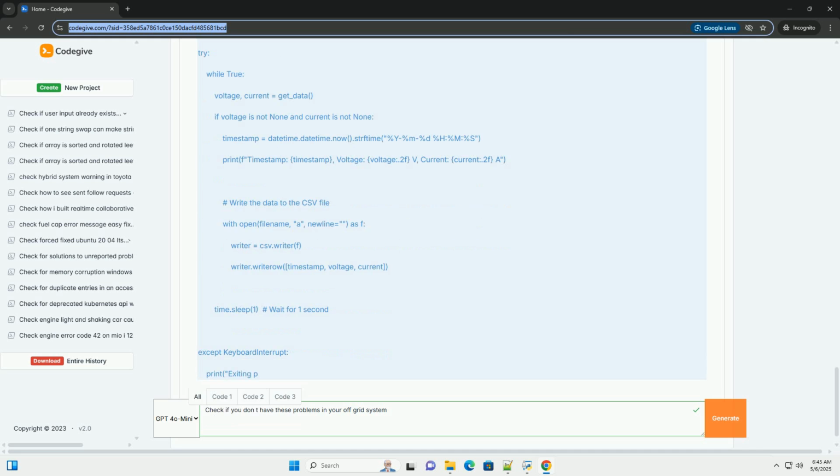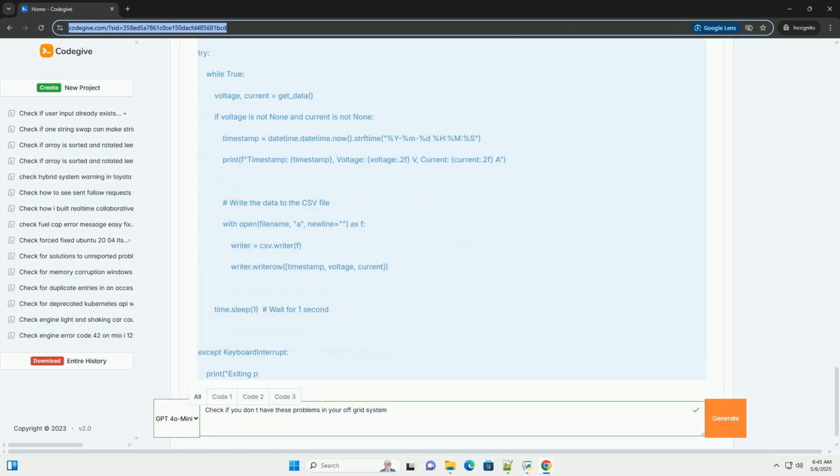Data interpretation: the voltage and current readings will vary depending on sunlight conditions. Analyze the data to understand the performance of your solar panel array and identify any potential issues. Pay attention to seasonal variations and shading. 4. Advanced troubleshooting techniques. Thermal imaging: use a thermal imaging camera to identify hotspots in solar panels, batteries, or wiring, which can indicate faulty components or poor connections.